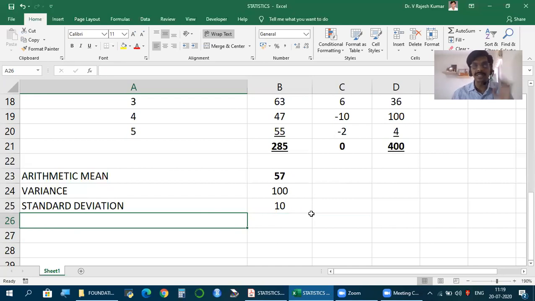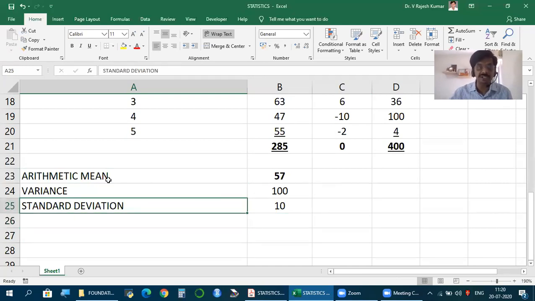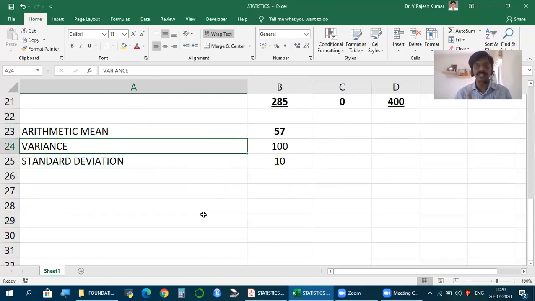So when we have one set of data, we must know how to calculate arithmetic mean and variance. The purpose of finding variance is to calculate standard deviation. You can't find standard deviation directly. Only once you find variance, the square root of that will give the standard deviation. Our requirement is mean and standard deviation, but to find standard deviation, we calculate variance. Now, these are all we need for one set of data.